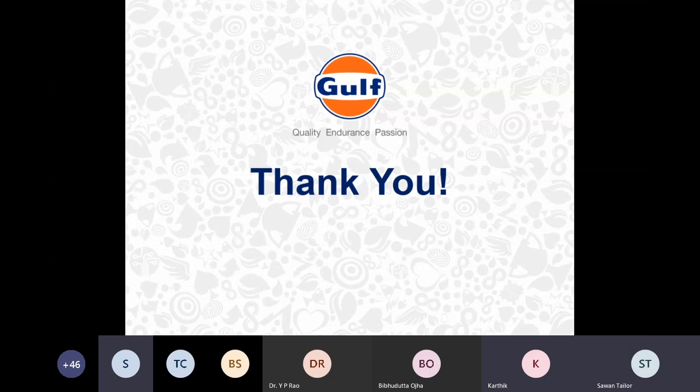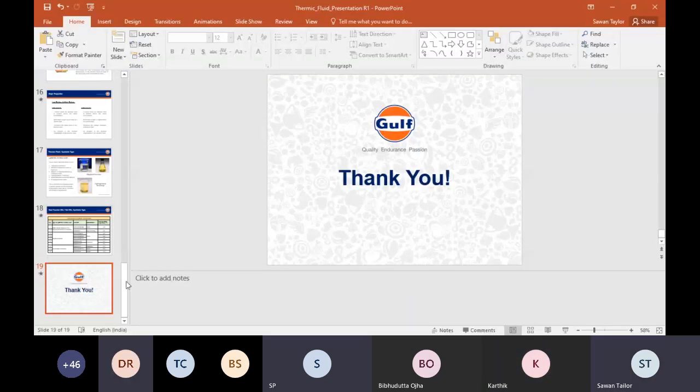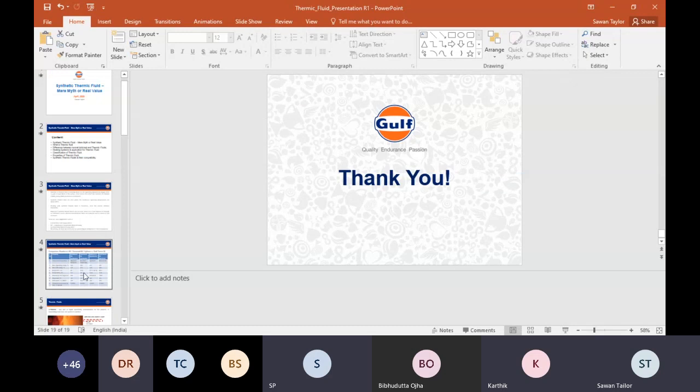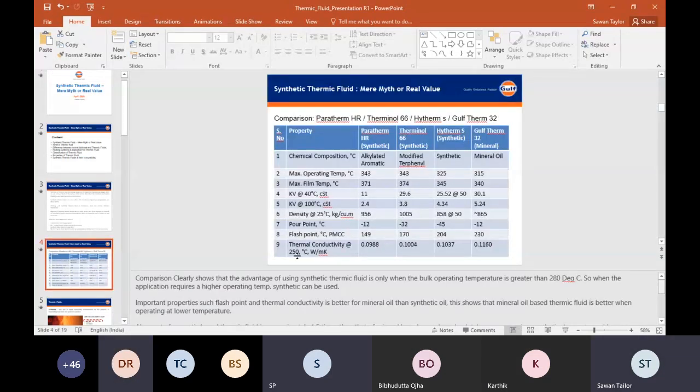I think Karthik is confused about auto ignition temperature. What is the auto ignition temperature for this, Savan? Which one? Our thermic fluid. Auto ignition temperature is 380.